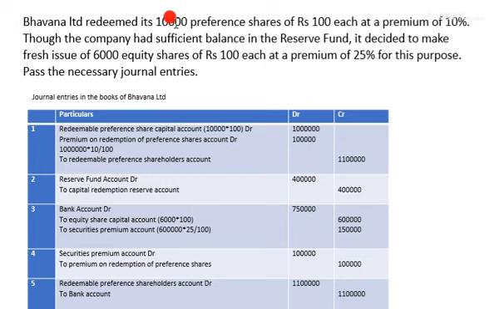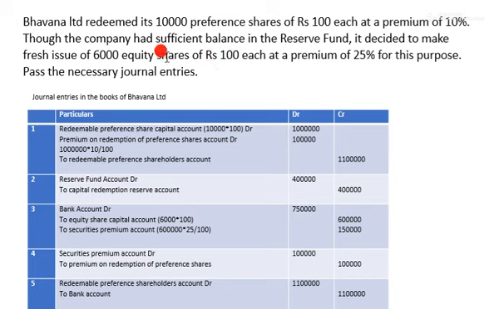Here total capital is 10,000 into 100, that is 10 lakh. Basically 10 lakh has to be paid excluding premium. But here they say it is decided to make a fresh issue of 6,000 equity shares. It means we will make payment to preference shareholders by issuing 6,000 equity shares of rupees 100, and they will utilize this amount to make payment.